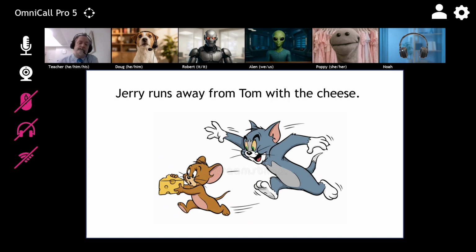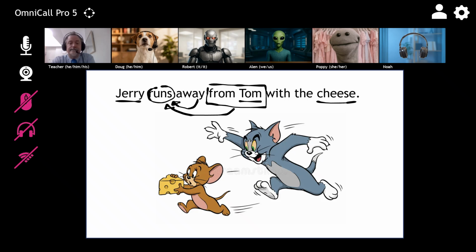Let me see. Nouns are Jerry, Tom, and cheese. Verb is runs. I can check my work here with Jerry runs Tom. That's not right. Or it could be Jerry runs cheese, but that's not right either. So it must just be Jerry runs. And I think everything else just modifies the verb. What runs? Runs away. What runs? Runs from Tom. What runs? Runs with the cheese. Yeah, great.